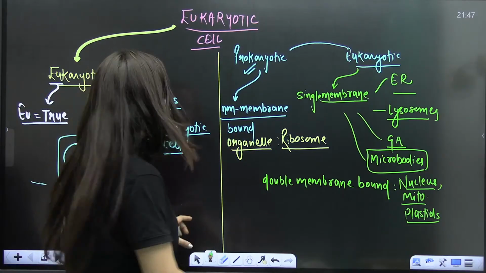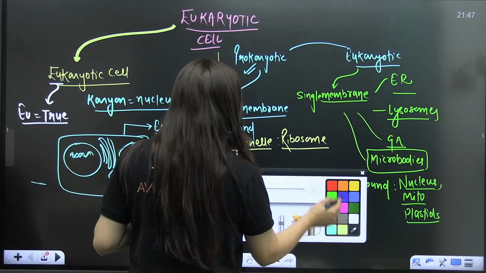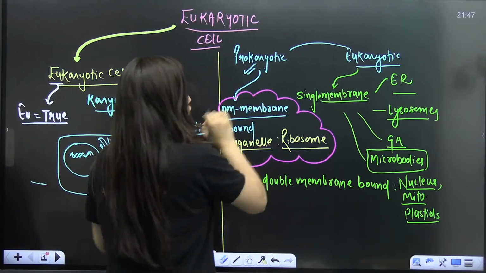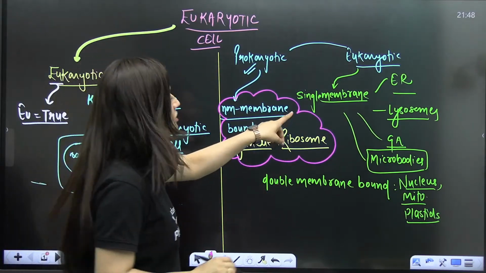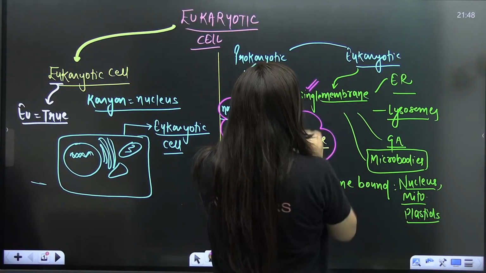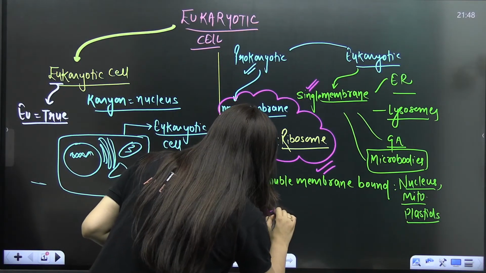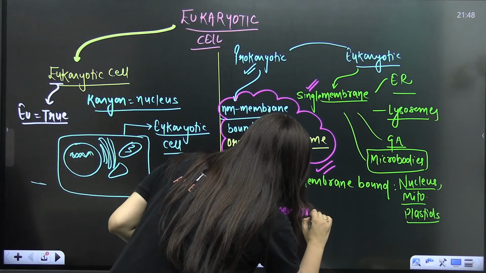So in a prokaryotic cell, what are you talking about? You are talking about the non-membrane bound organelle, that is your ribosome, the protein factory. But when we are talking about eukaryotes, we have single membrane-bound organelles, double membrane-bound organelles, and even the non-membrane bound organelle is also there.